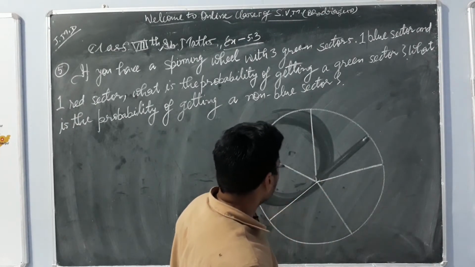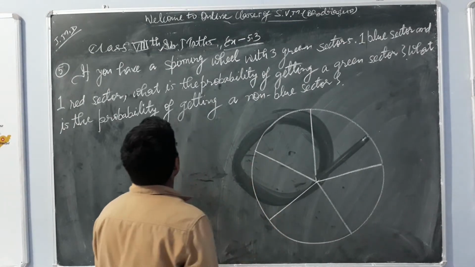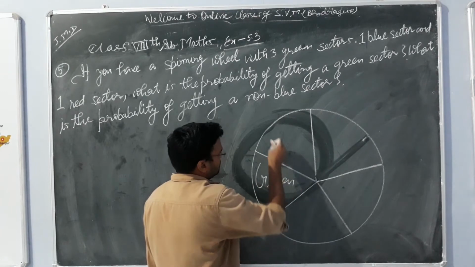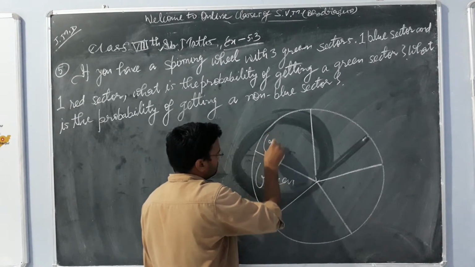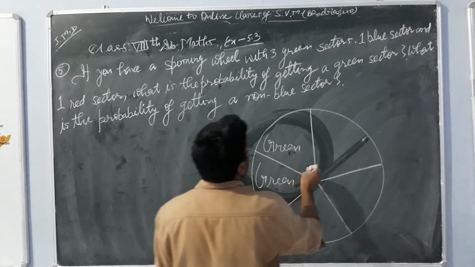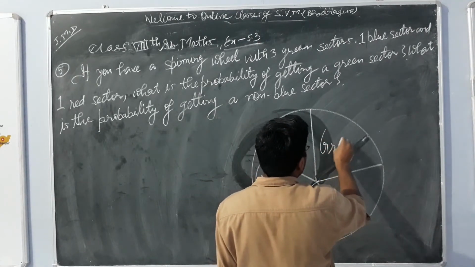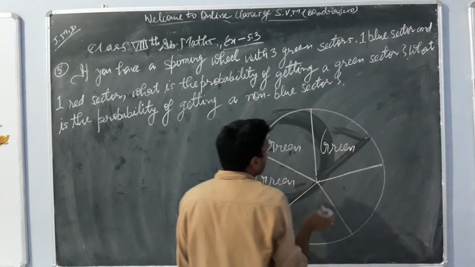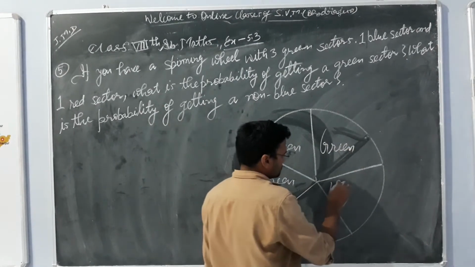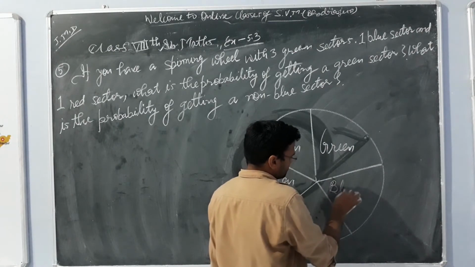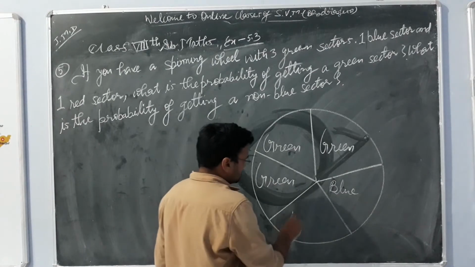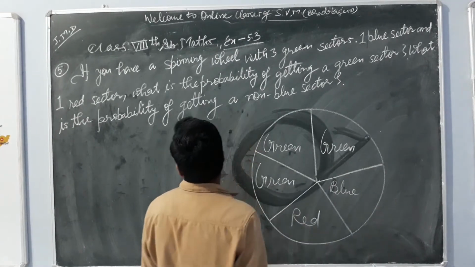So there are 3 green sectors, so we have to write green over here, repeat green over here also. 3 green sectors are there, so green should be written over here also. After that only we will write 3. 3 green sectors, 1 blue sector, this is blue, and 1 red sector, this is red.